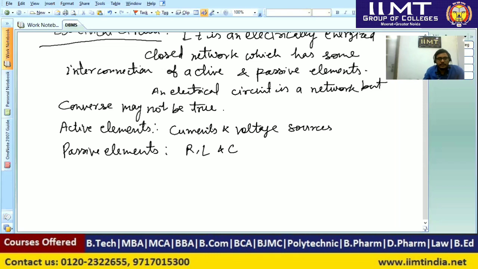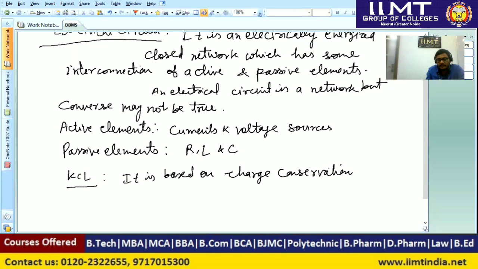Now we will study Kirchhoff's laws, and there are two types of law: KCL, that is Kirchhoff current law, and KVL, that is Kirchhoff voltage law. So KCL is based on charge conservation law.